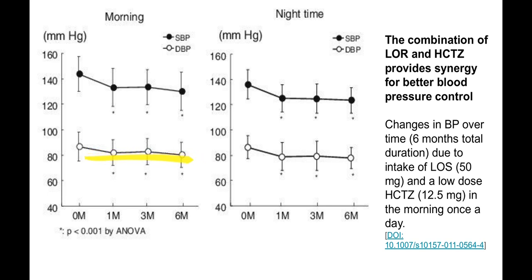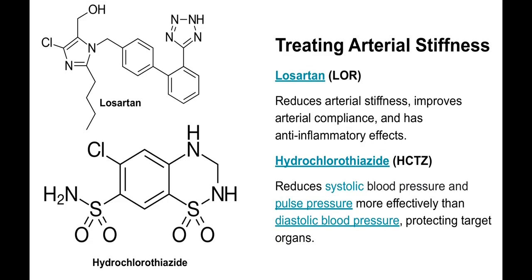Only systolic blood pressure is dropping a little bit, and this trial was done with no change in the diet. So it is not a miracle, but certainly there is some improvement in the blood pressure with this combined intake of losartan and hydrochlorothiazide.